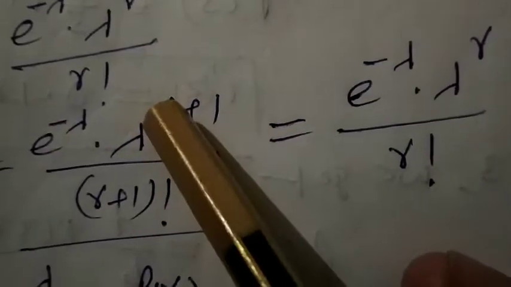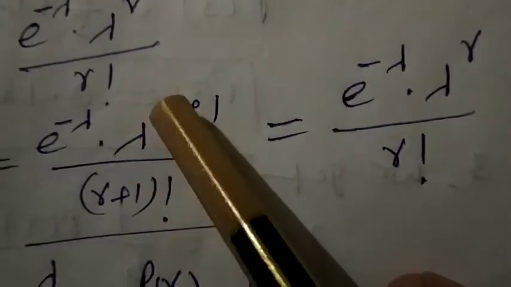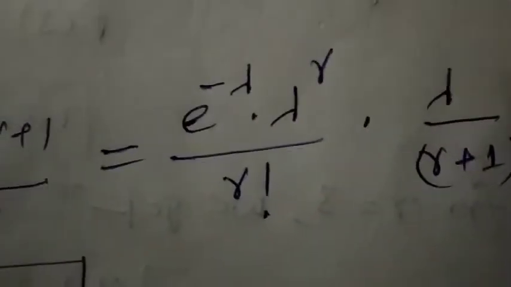Now after simplifying this, e to the power minus lambda and lambda to the power r, this is lambda to the power r into lambda, we can write, and factorial r plus 1 can be written as r plus 1 into factorial r. So this is the value of PR.